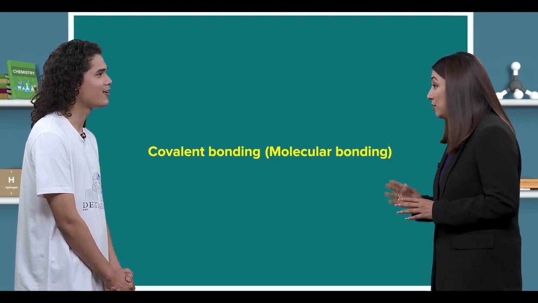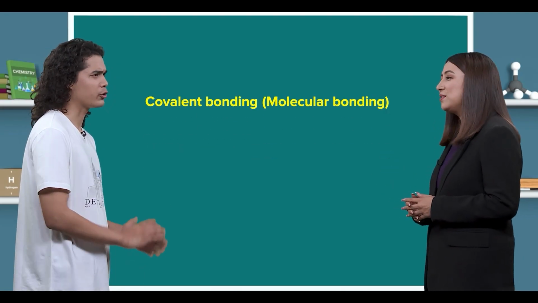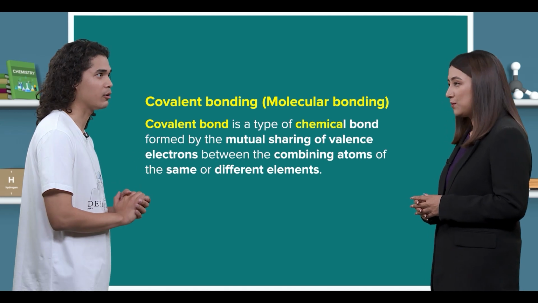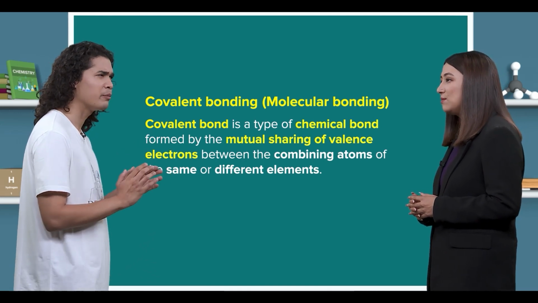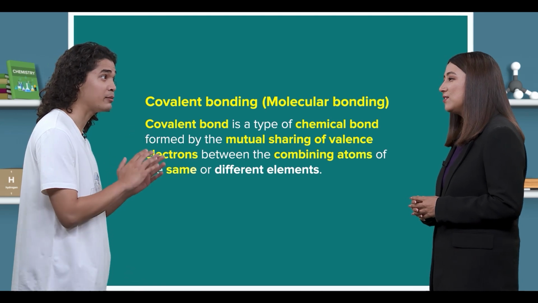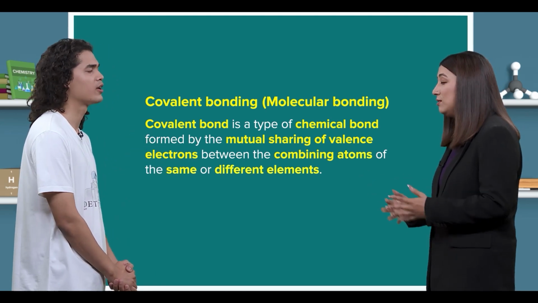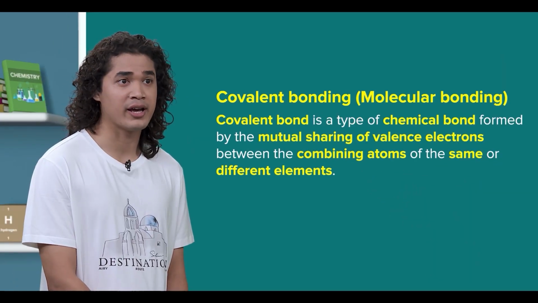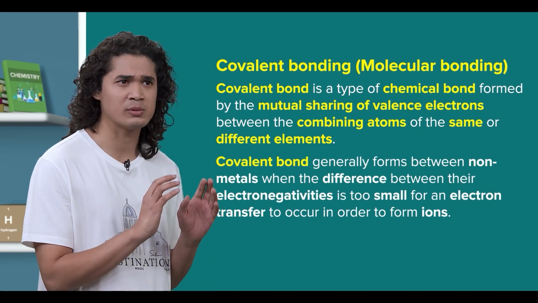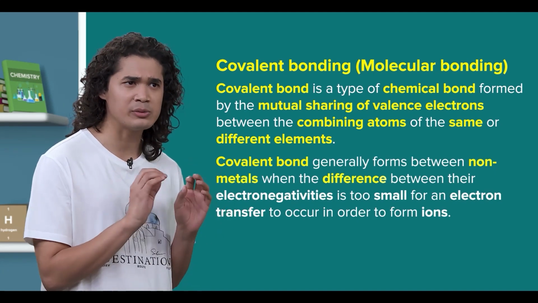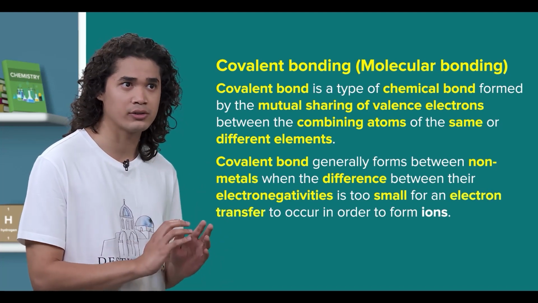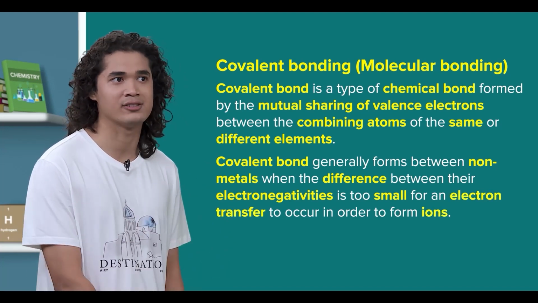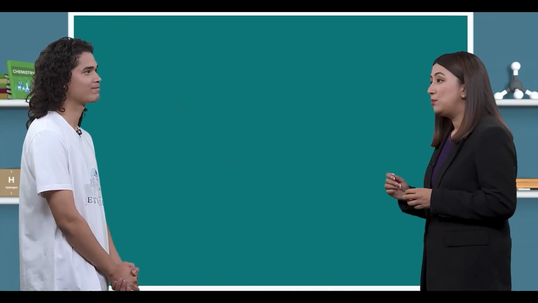What do you remember about covalent bonding? Well, the covalent bond is a type of chemical bond formed by the mutual sharing of valence electrons between the combining atoms of the same or different elements. Go on. I also remember that a covalent bond generally forms between nonmetals when the difference between their electronegativities is too small for an electron transfer to occur in order to form ions. Exactly. That's what separates a covalent bond from an ionic bond.